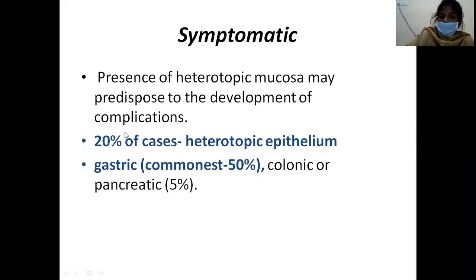In 20% of cases this heterotopic epithelium is present, of which gastric epithelium is common. That is 50% of the cases, and the others are colonic epithelium and pancreatic epithelium. Because of this abnormal epithelium, the symptoms will occur.